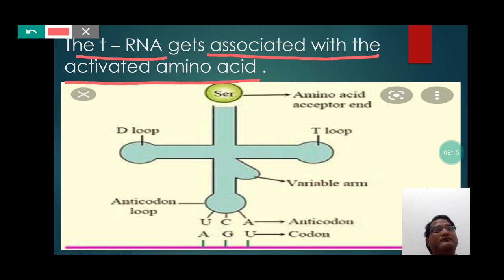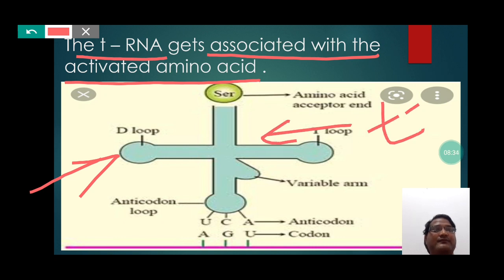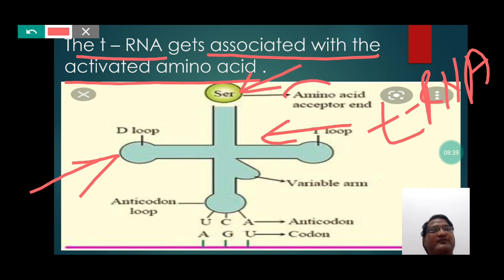So students, this process takes place when the tRNA gets associated with the amino acid with the help of the expenditure of ATP. So students, this concept we can understand with the help of this picture, where we can notice the tRNA which further gets associated with the amino acid by the help of ATP. So students, this process is called activation of amino acid.